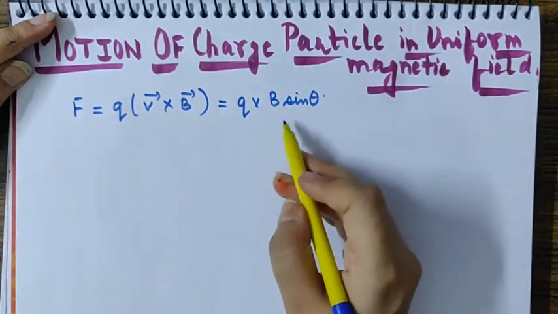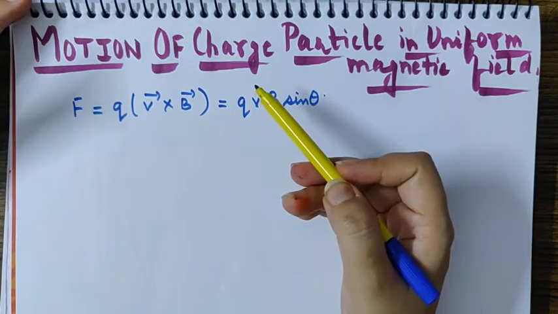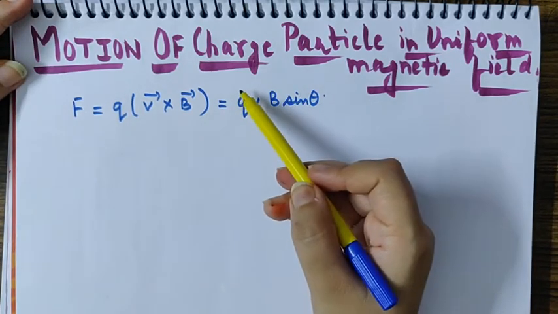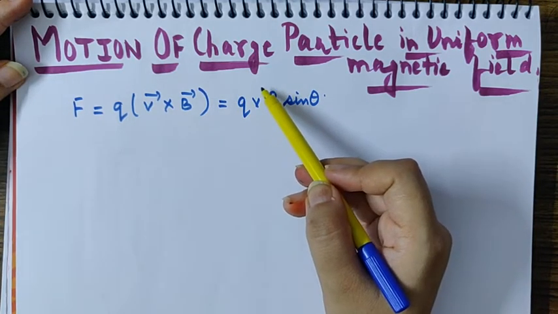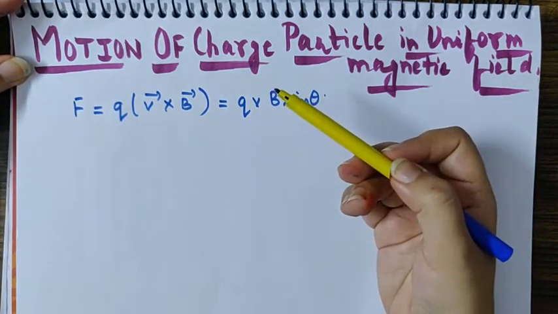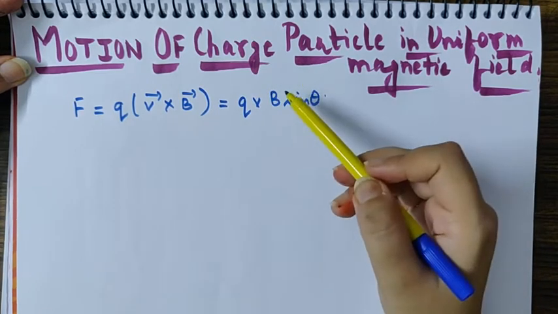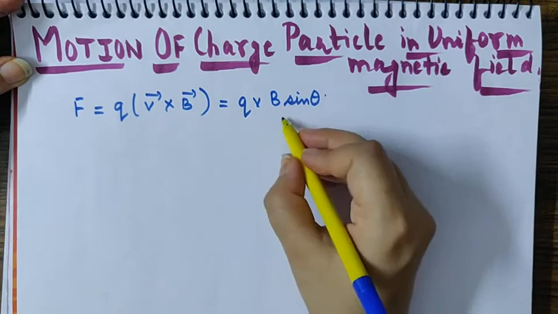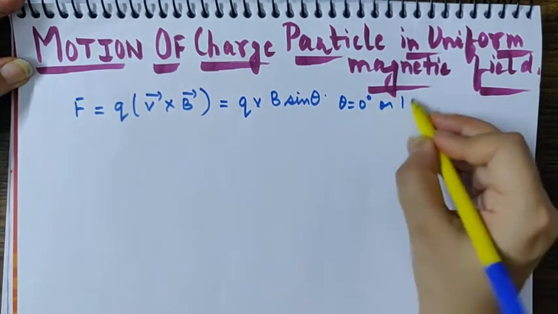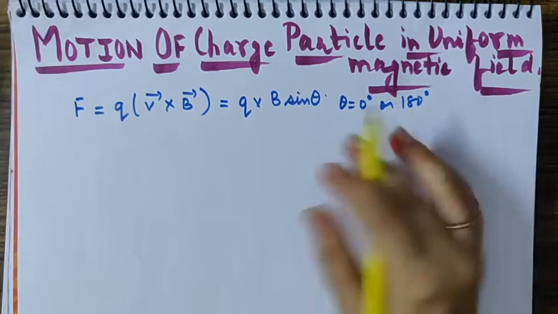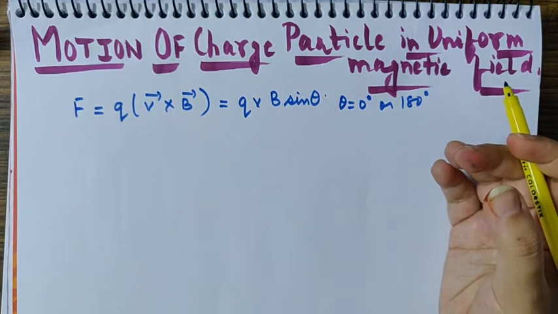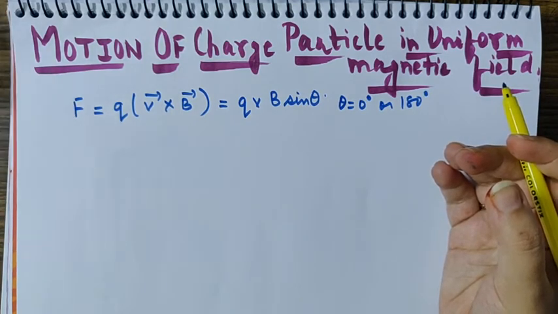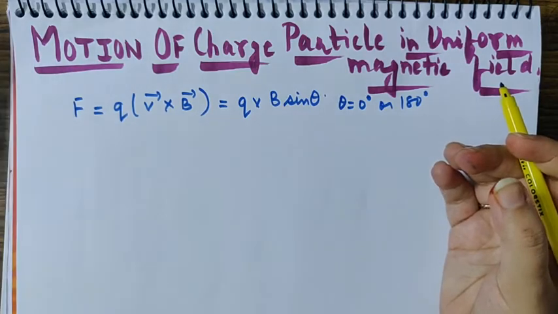So it is very clear from this topic, if the particle has no charge, suppose like it is a neutron, then it will experience no force in a magnetic field. If it is not moving, for example if velocity is 0, if the charged particle is at rest, then again it is not going to experience any force. And suppose if theta is equal to 0 degree or 180 degree, meaning the charged particle's motion is parallel or anti-parallel to the magnetic field, again it is not going to experience any force. So it is a very different case from the electric field itself.